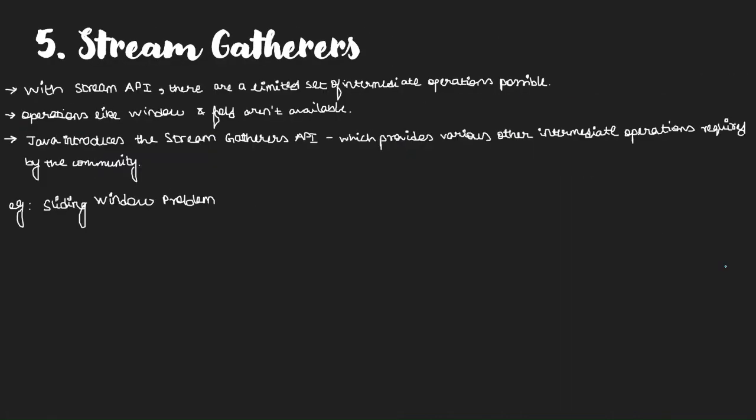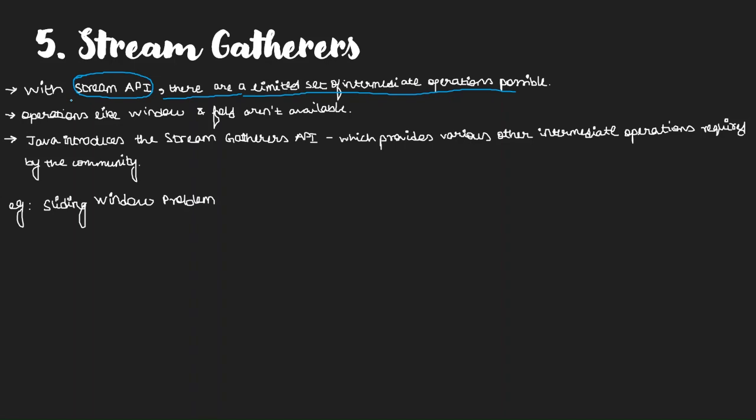Now let us move on to talk about stream gatherers. What are stream gatherers? But before knowing what stream gatherers are, you should know about the Stream API that was introduced back in Java 8. There are a limited set of intermediate operations that we get within this Stream API. This is because streams were just brought out in order to implement functional programming in Java. And back then, in 2014 and 15, filter, map, flat map, map multi, distinct, sorted, peek, limit, etc., all these methods were enough to implement functional programming.